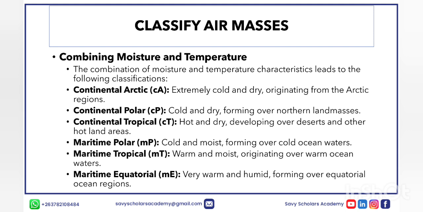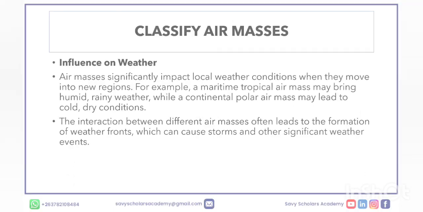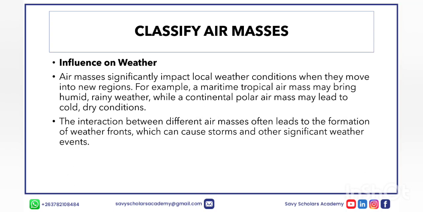Then we have the maritime polar. These are cold and moist, forming over cold ocean waters. Then we have the maritime tropical air mass. These are warm and moist, originating over warm ocean waters. Then we have the maritime equatorial. These are very warm and humid, forming over equatorial ocean regions.